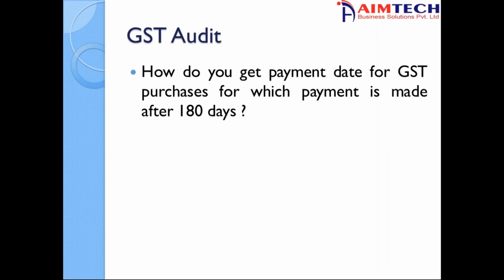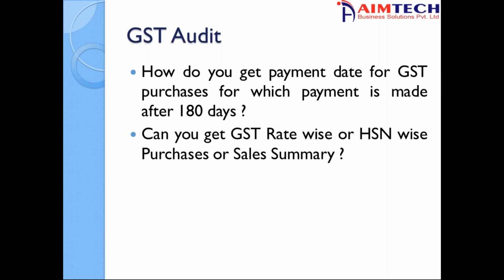So the important aspect while doing GST is that, as we saw in 1718, we did not get this detail that the government asked us as auditors: to reverse the clients' tax amount, or inform them that the amount is reversed, if they have not made the payment within 180 days. How do you get that? It is very difficult. Being the first year, we ignored it, because 1718 was only 9 months for which GST was applicable.